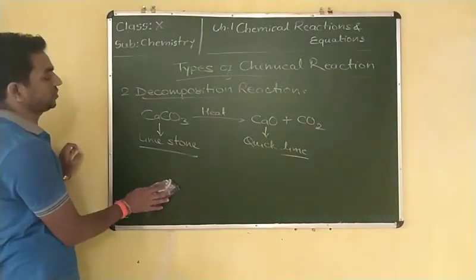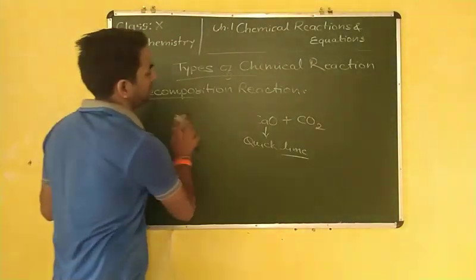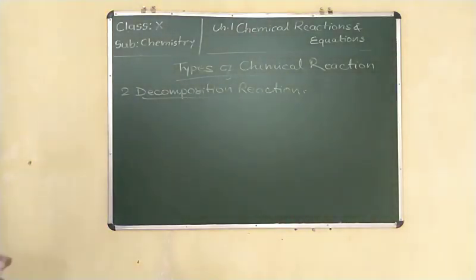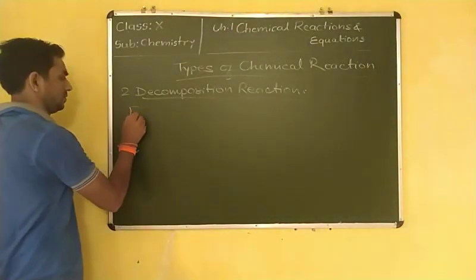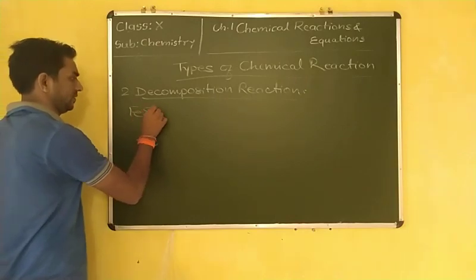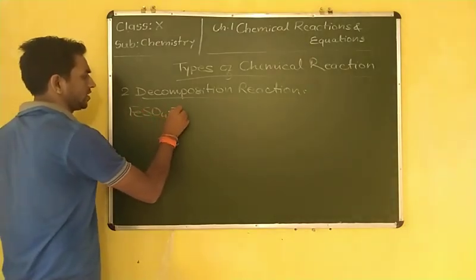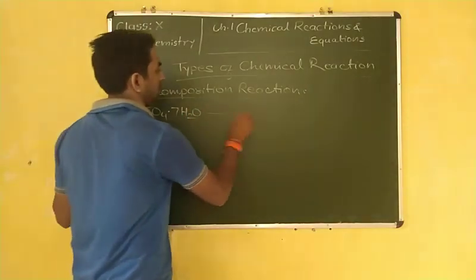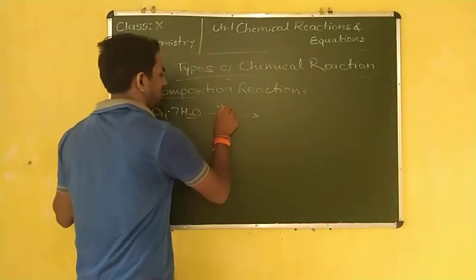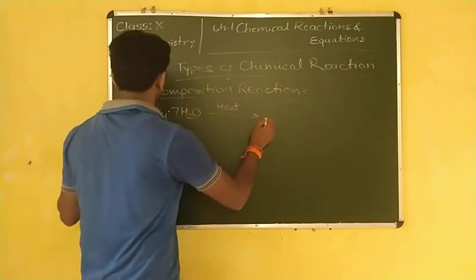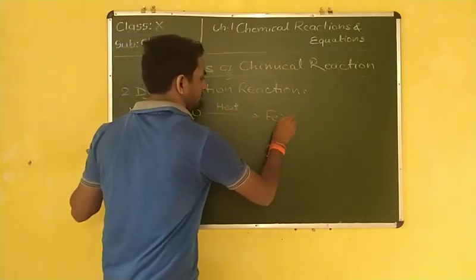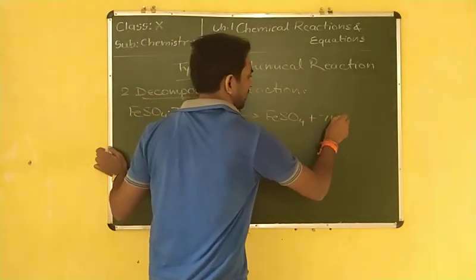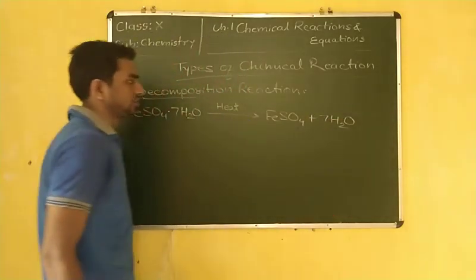Next example of decomposition reaction is the decomposition of ferrous sulfate, FeSO4.7H2O. It contains water of crystallization. First, by heating it, it is converted into FeSO4, anhydrous ferrous sulfate, plus 7H2O.